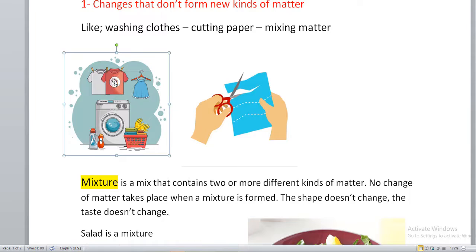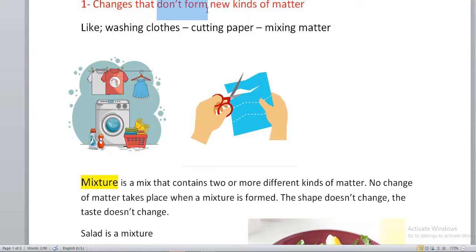When you take the clothes to the laundry, you put the clothes in the washing machine and then you take them out. You wash the clothes. Does the cloth become something new? Does it become a paper? Or does it become a wood? Or does it become a rock? No, it's still clothes. It doesn't change. So washing clothes only makes the clothes wet and makes it clean. But it doesn't change the clothes. The clothes are still the same. So washing clothes doesn't form new kinds of matter.